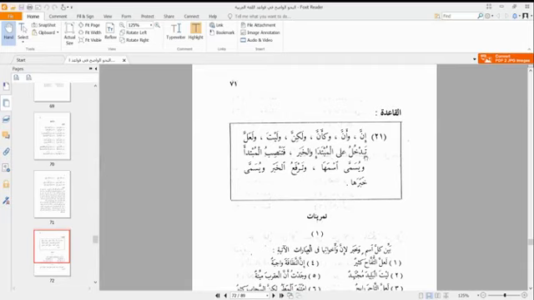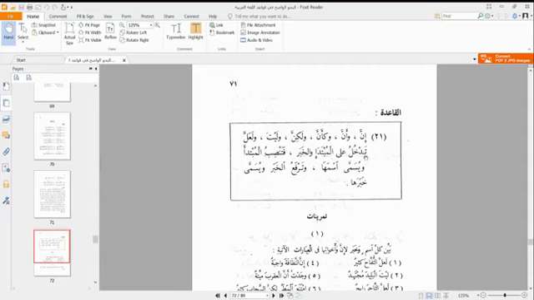So basically what this has just explained to us is that when Inna enters upon a mubtada and a khabar, then the function of the mubtada in that sentence becomes ismu Inna, and the function of the khabar in that jumla becomes khabaru Inna, or any of those other nouns.